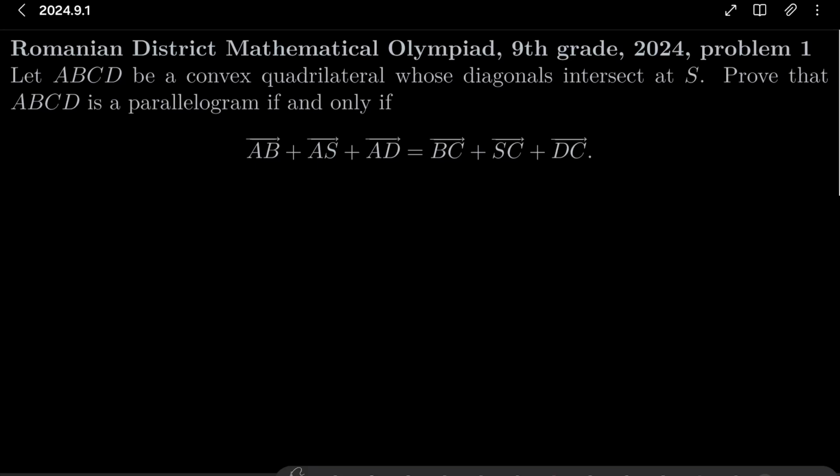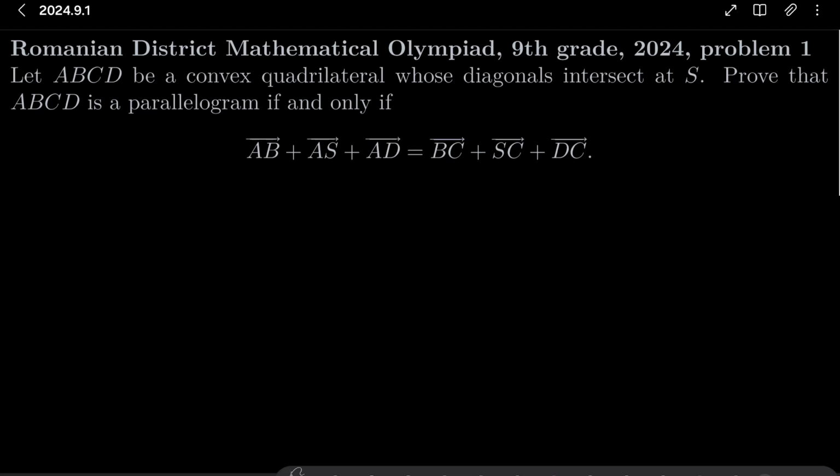Hello friends, in this video I'd like to solve the following problem from the Romanian District Mathematical Olympiad for 9th graders 2024, problem number 1. Let ABCD be a convex quadrilateral whose diagonals intersect at point S. We wish to prove that ABCD is a parallelogram if and only if vector AB plus vector AS plus vector AD equals vector BC plus vector SC plus vector DC.